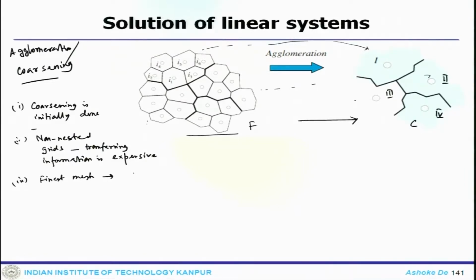But what happens is that with these two approaches, I mean this is a process where you can first do coarsening and then move to F, or you can have a non-nested grid where the information transfer is quite expensive. In both these cases, they do not allow good resolution of a complex domain.